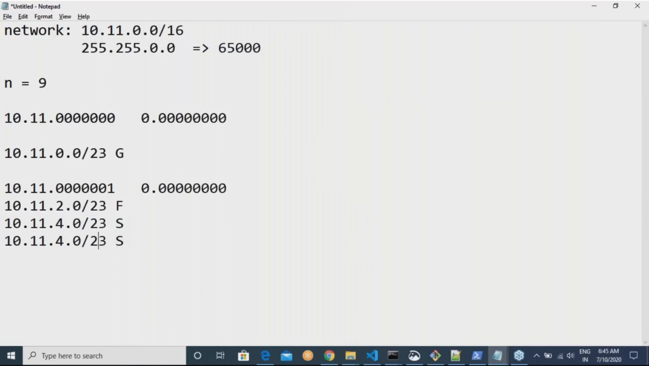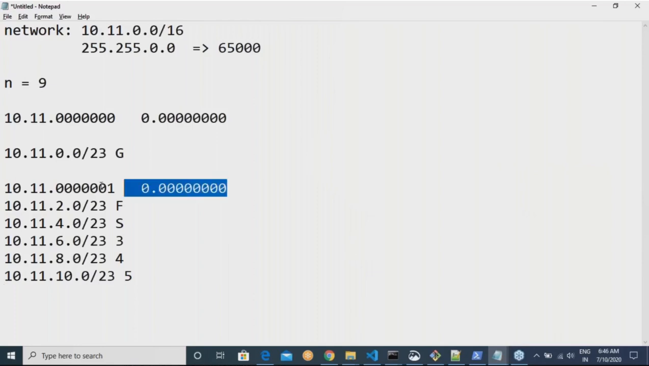Right? 6.0, third floor. 8.0, fourth floor. 10.0, fifth floor. Till here, our life is good. But over here, the challenge is, if you look at 10.0, what were the IP addresses which we have used?